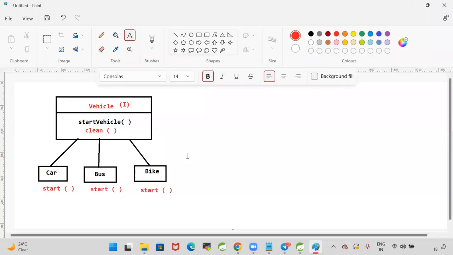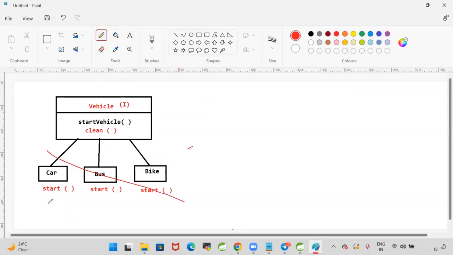The client has given a new requirement. I have added a new method in the interface. When I add a new method in the interface, what will happen? All the classes which are implementing that interface will fail. Why? What is the reason? When a class is implementing an interface, it's mandatory that the class should implement all the abstract methods of the interface. Earlier, there was only one abstract method, and my classes are implementing that abstract method. But today, as per the new requirement, I have added a new method in the interface. When I add a new method in the interface, all these three classes' compilation will fail.